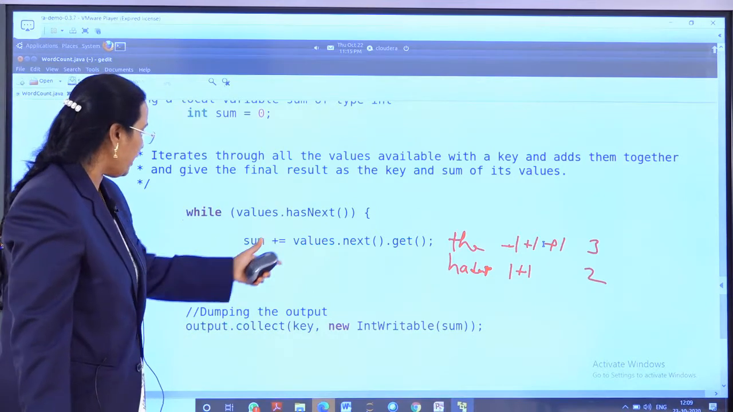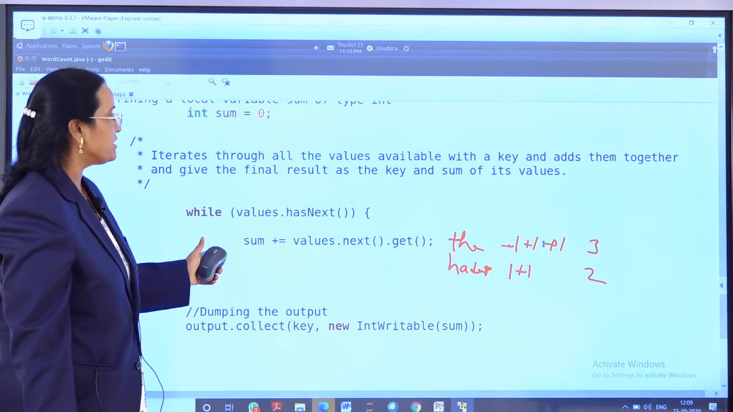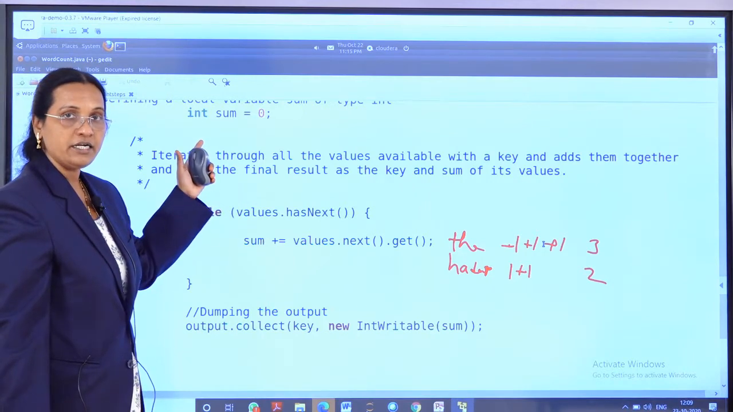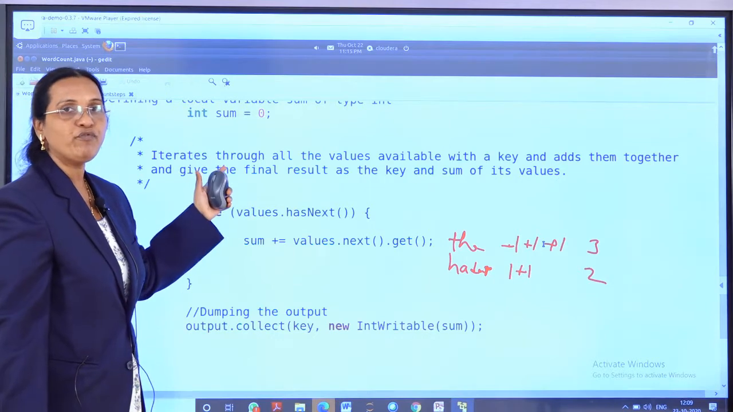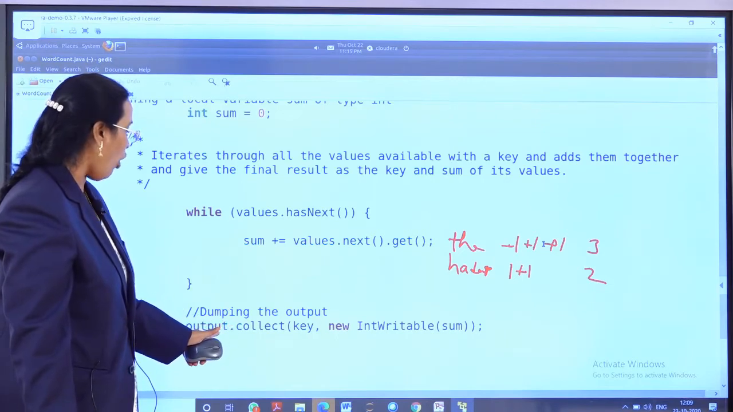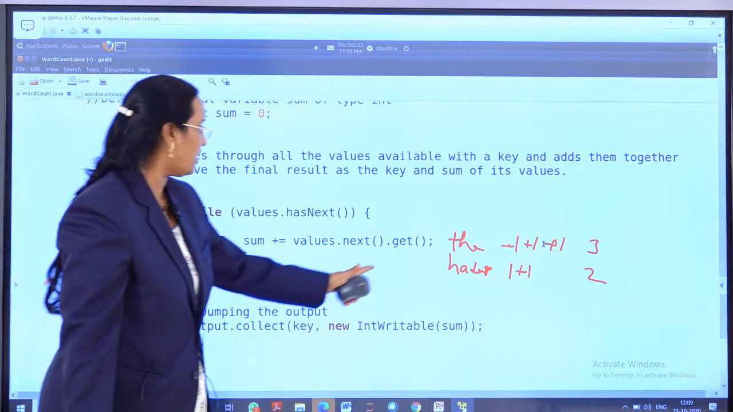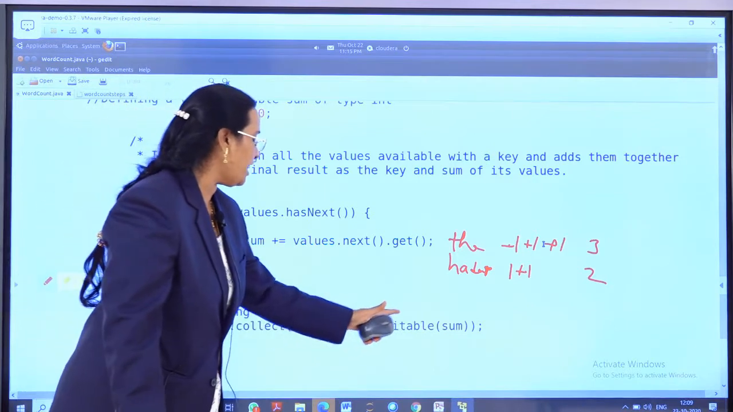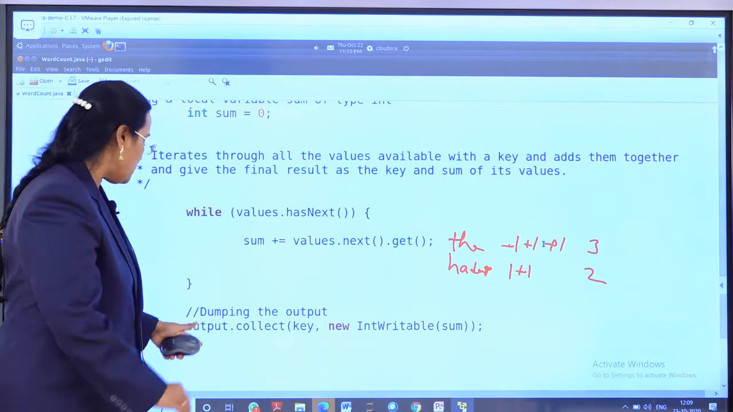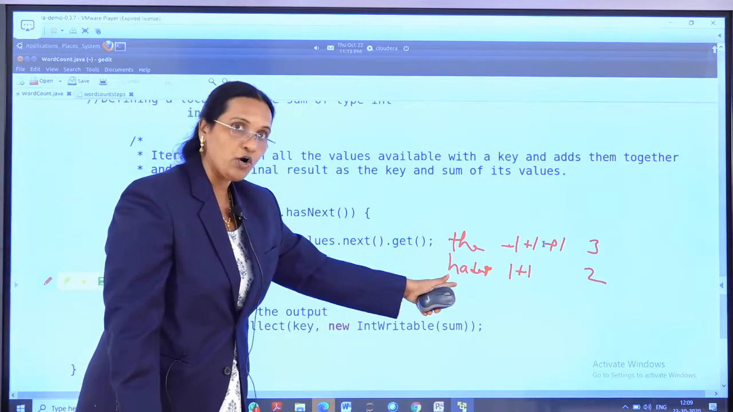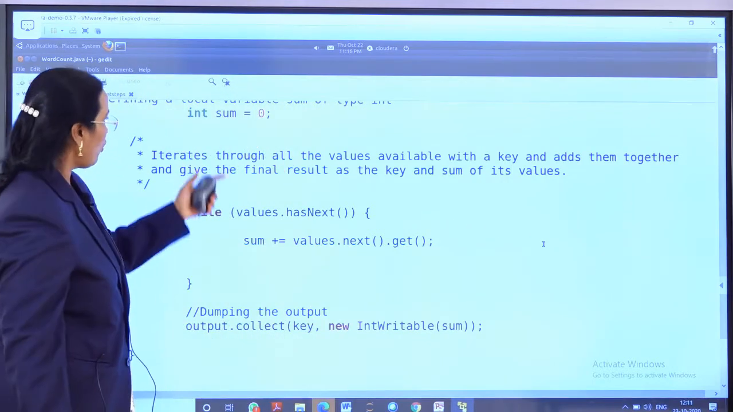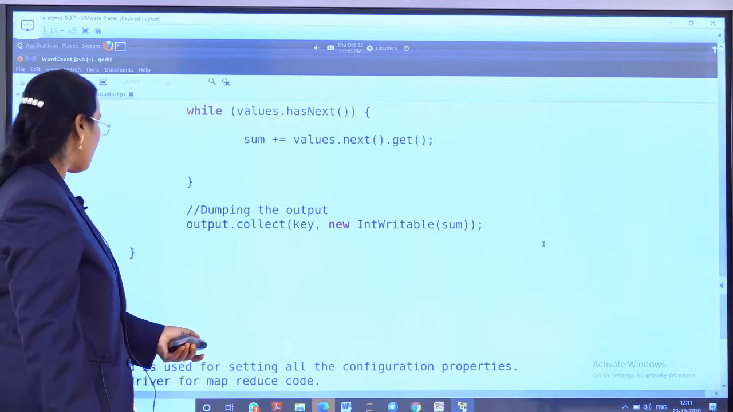This loop will be repeated as long as there are key value pairs, the input taken by the reducer, which is the output of the map. And ultimately we are dumping the output with output dot collect, key. What is the key here? "The" is my key, and the new IntWritable sum. What is the sum? 3, that is, the word is repeated 3 times. Likewise, I am collecting the output, another key is Hadoop, and it is there 2 times. So likewise, the reducer code has been done.